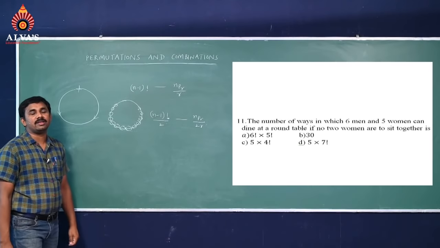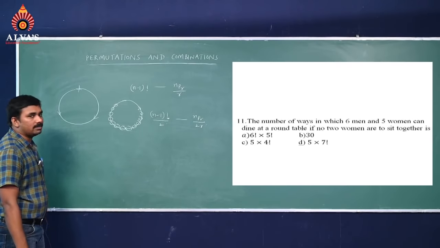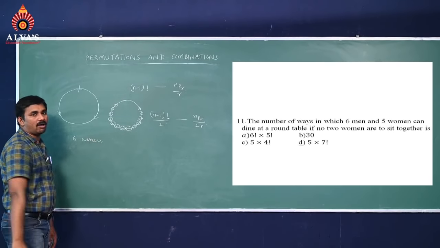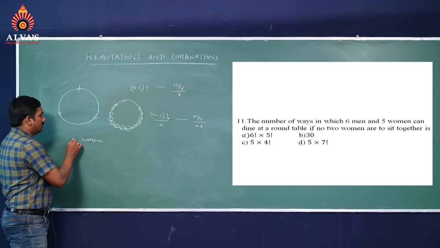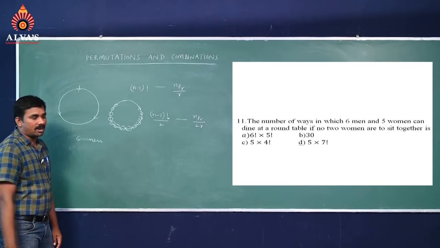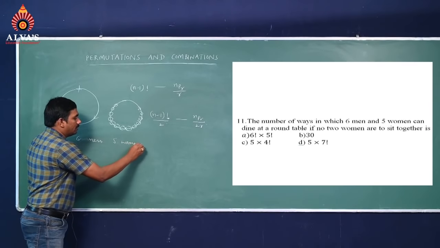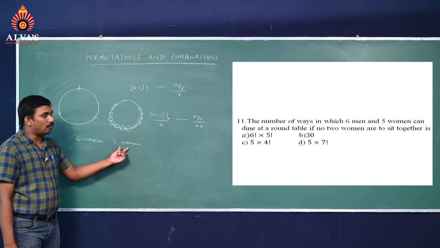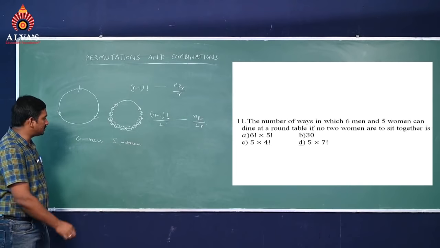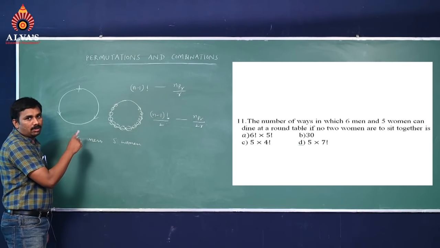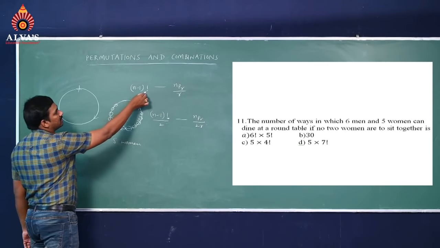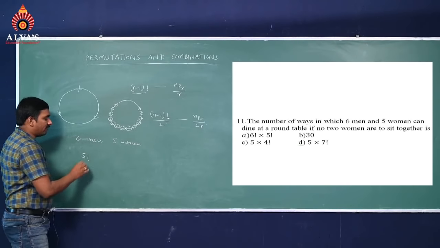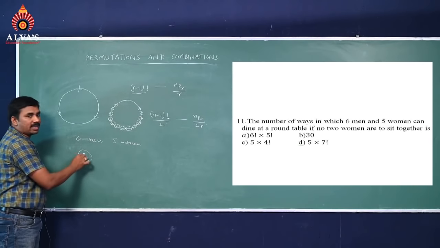What is the question they have given here? 6 men and 5 women we have to arrange in circular permutations, but no two women should sit together. That means first we have to arrange 6 men around a table. Around a table, all taken at a time means (n minus 1) factorial, that is 5 factorial. So 5 factorial ways we can arrange men around a table.